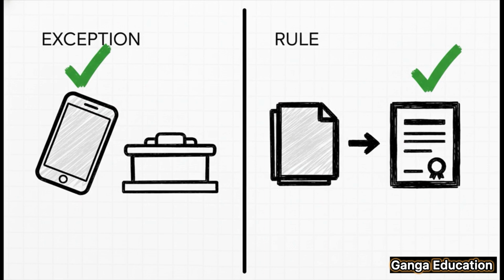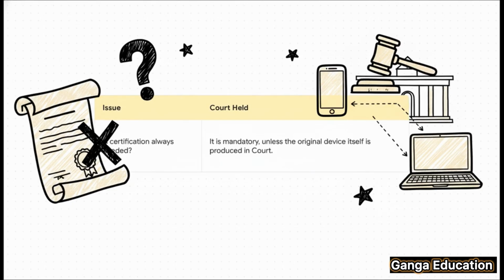The law was clarified even more in another huge case, Arjun Panchitrao Kakkar versus Kailash Kushanrao Garantil. This judgment really helps sort out some of the practical issues that came up after the Anwar PV decision. So, the most crucial point from this case is that the certificate for electronic evidence is, yes, absolutely mandatory. But there is one single exception.